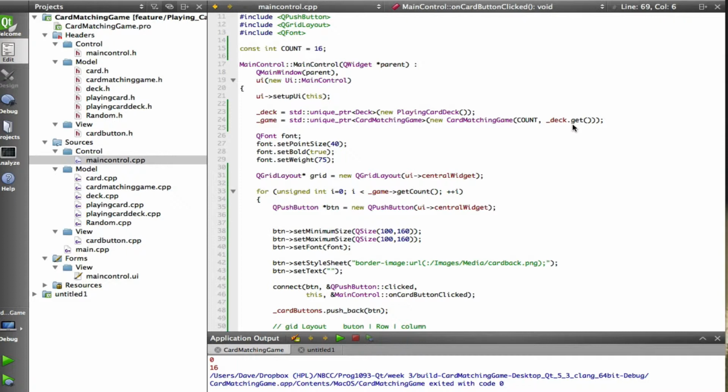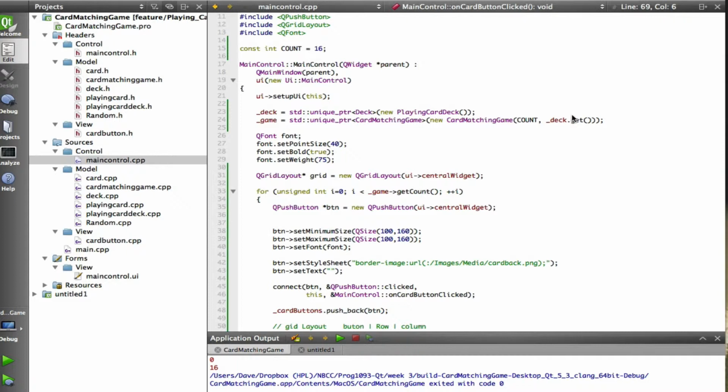Remember, when we're passing parameters, they go by value, and because deck is a unique pointer, I can't copy it, and pass by value will do a copy. So if I tried to just pass the unique pointer, that wouldn't work. I would have to do something like use a std move, but that would actually pass ownership out of here and into that, so I'd have to arrange to pass ownership back. So this is quite acceptable. I know exactly what's happening in there. It's not going to do anything like delete the pointer by accident.